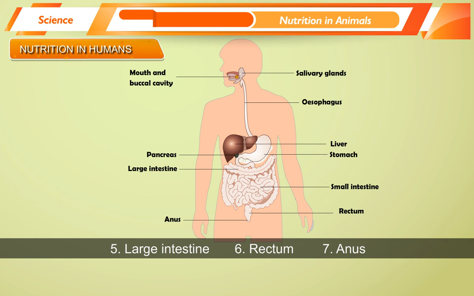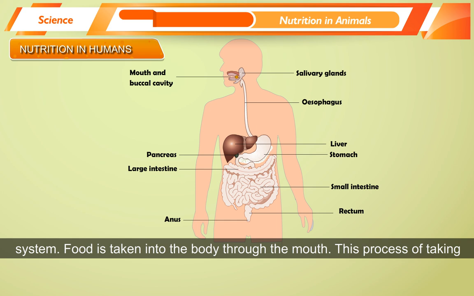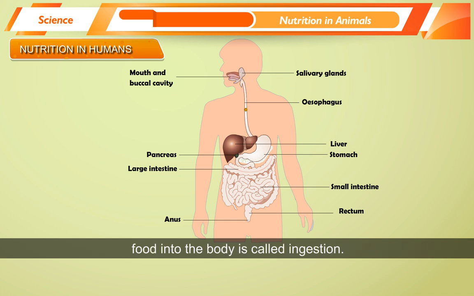7. Anus. The glands associated with the alimentary canal are 1. Salivary glands. 2. Liver. 3. Pancreas. The alimentary canal, along with associated glands, forms the human digestive system. Food is taken into the body through the mouth. This process of taking food into the body is called ingestion.